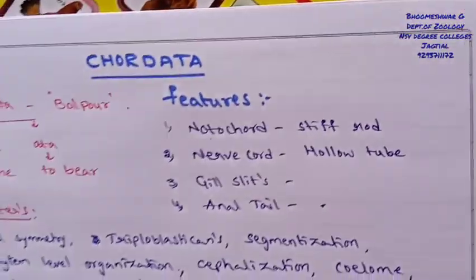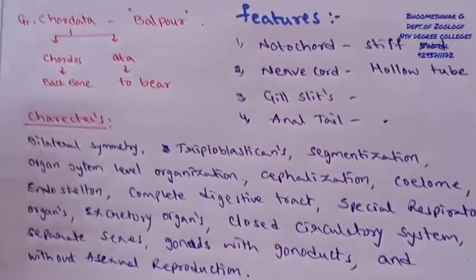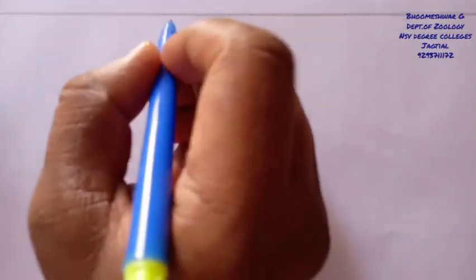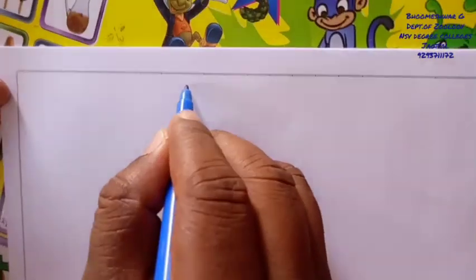Now we will discuss the classification of chordata.